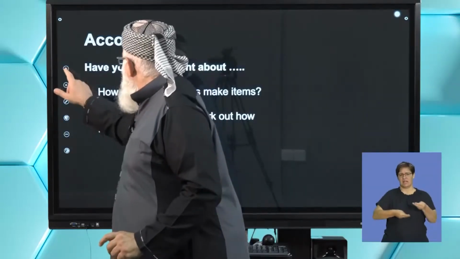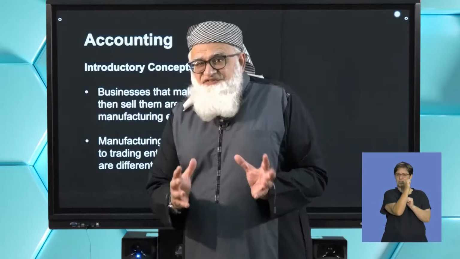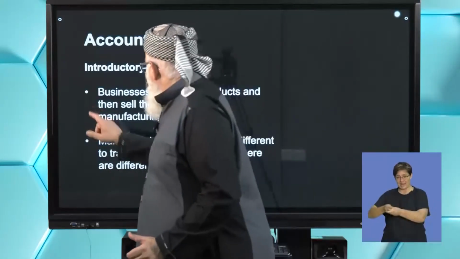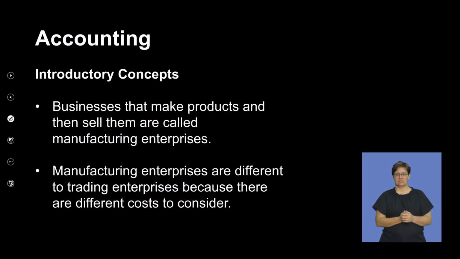In other words, if you look at it this way now, a business that makes products and sells them is what we call a manufacturing enterprise. In other words, it's a business that's making a product in order to sell it, right? Then, when you're looking at manufacturing enterprises, they are different to trading enterprises. Why are they different? Look at this here. Because there are different costs to consider.